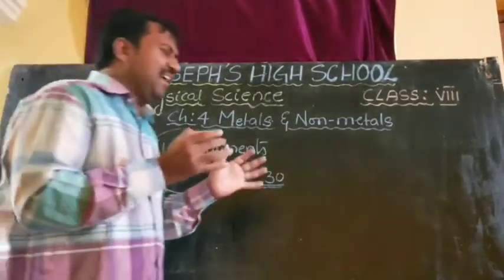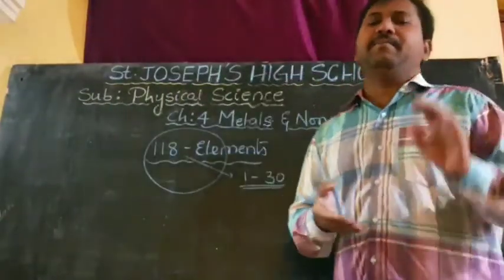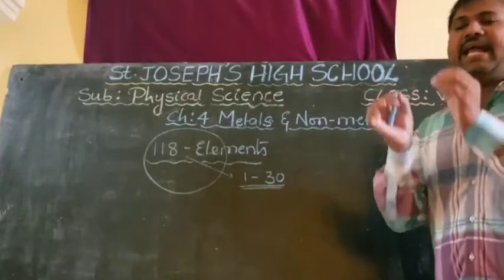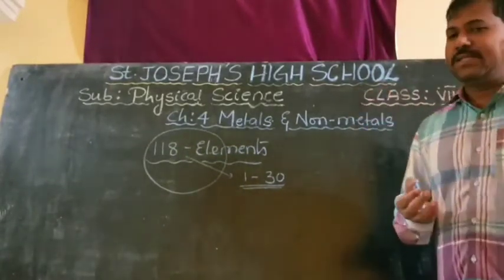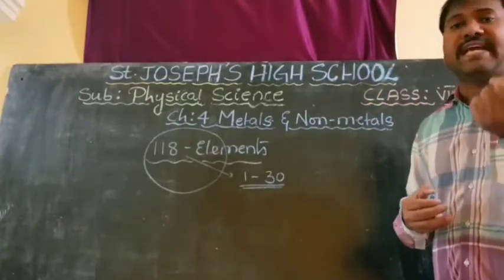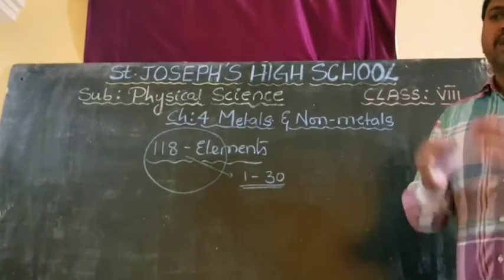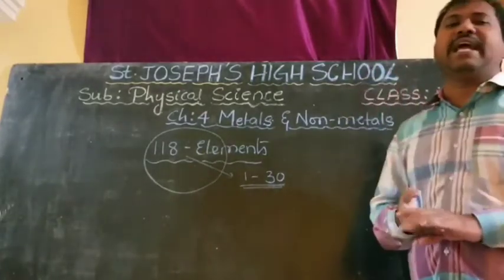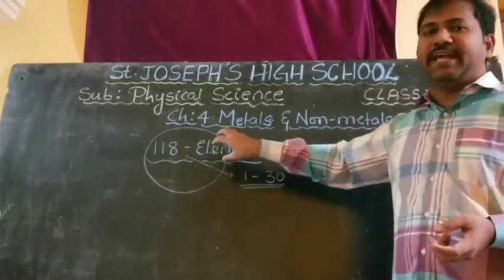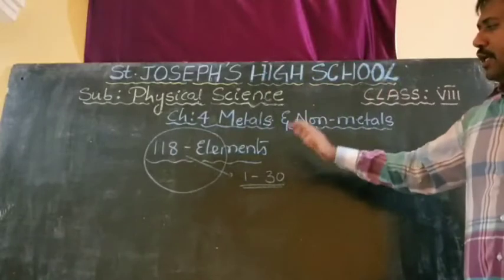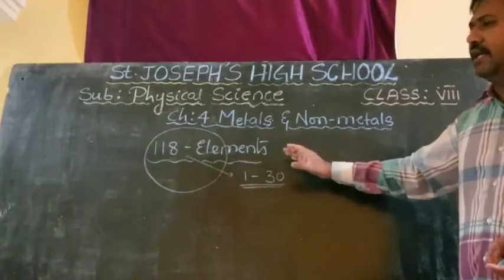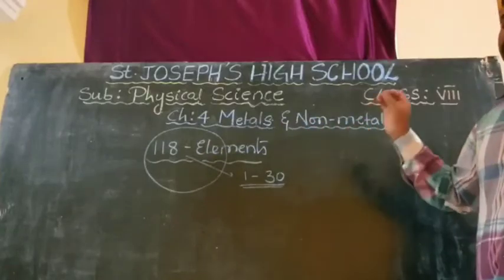Sir, I can't learn, sir. If you do not learn, nothing will happen, Nana. Without knowing alphabets, you can't write any word's spelling, and proper usage is also not possible. Just as the alphabets play an important role, in the chemistry part the elements also play a very important role. That's why, my dear children, you compulsorily have to learn 1 to 30 elements without fail.